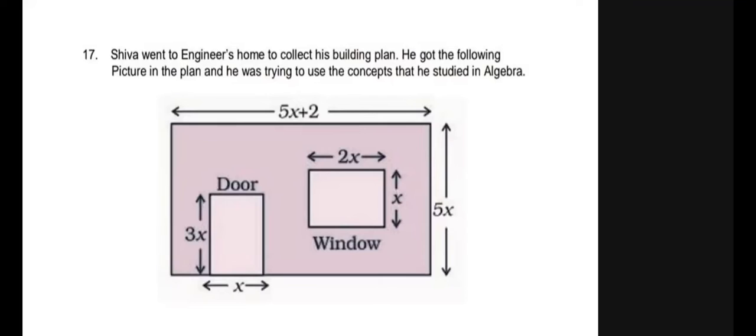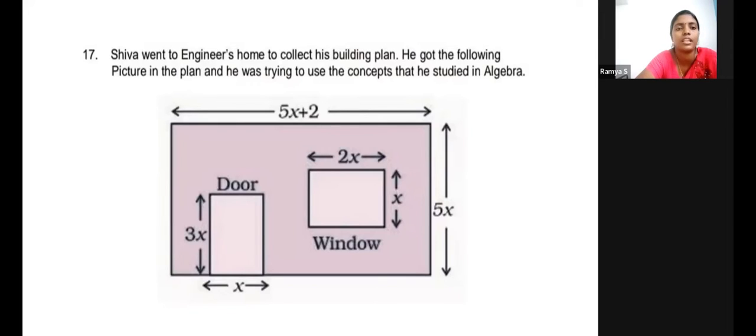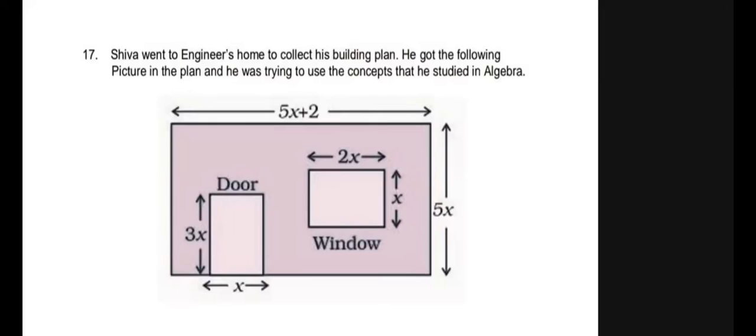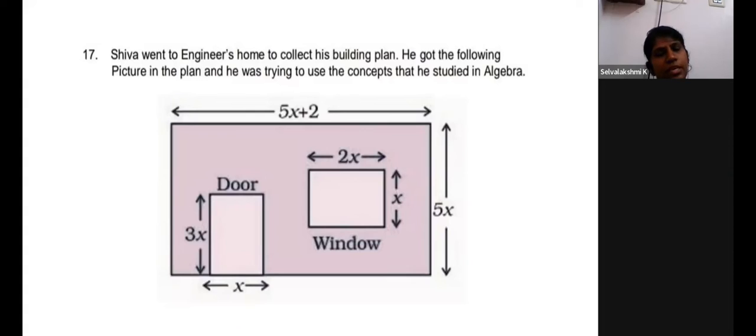How many rectangles are there in this image? Okay, fine. The area of the shaded part. Yes, good. The area of the window in algebraic expression form. Find the x.